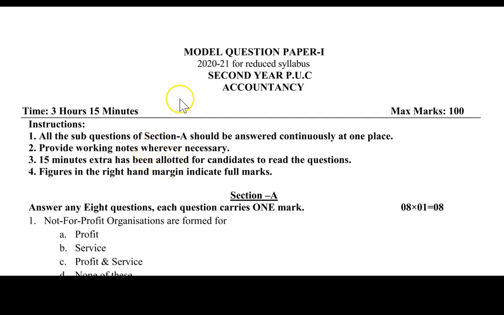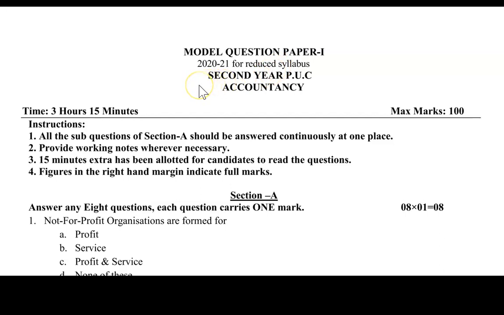Dear students, today I am going to discuss the revised reduced syllabus of class 12, that is 2nd PUC Karnataka State Board model question paper of accountancy. Here I am going to update you on two model papers prescribed by the Department of Pre-University, Karnataka State Board, second year PUC 2020-21, for the reduced syllabus.